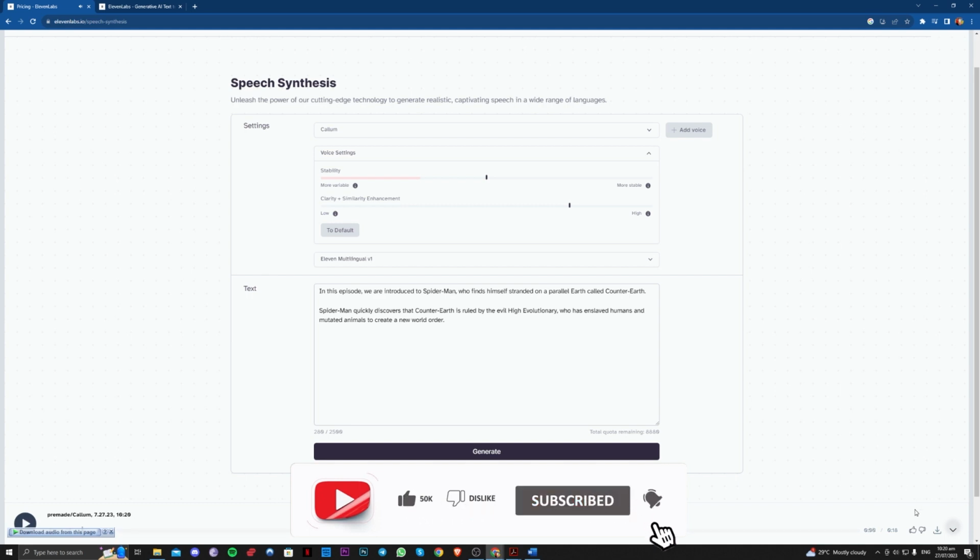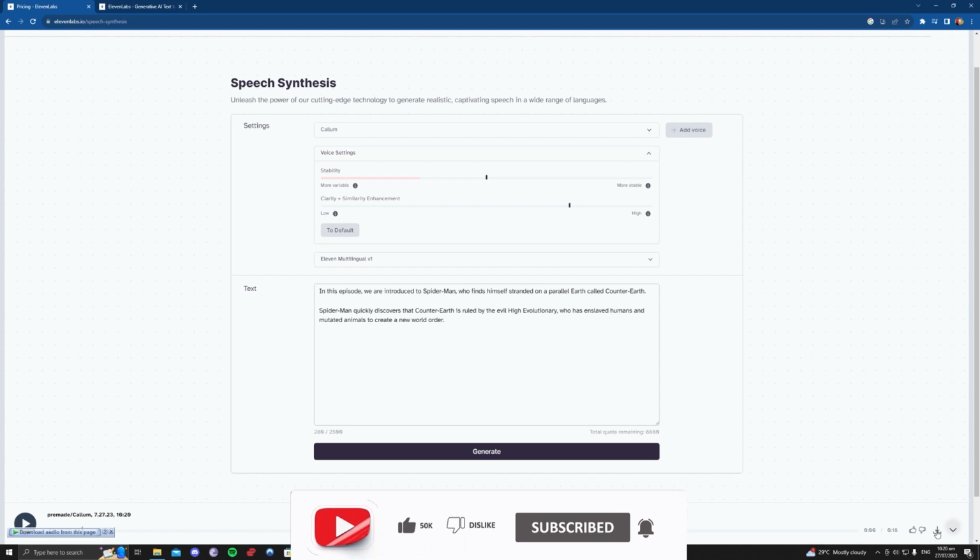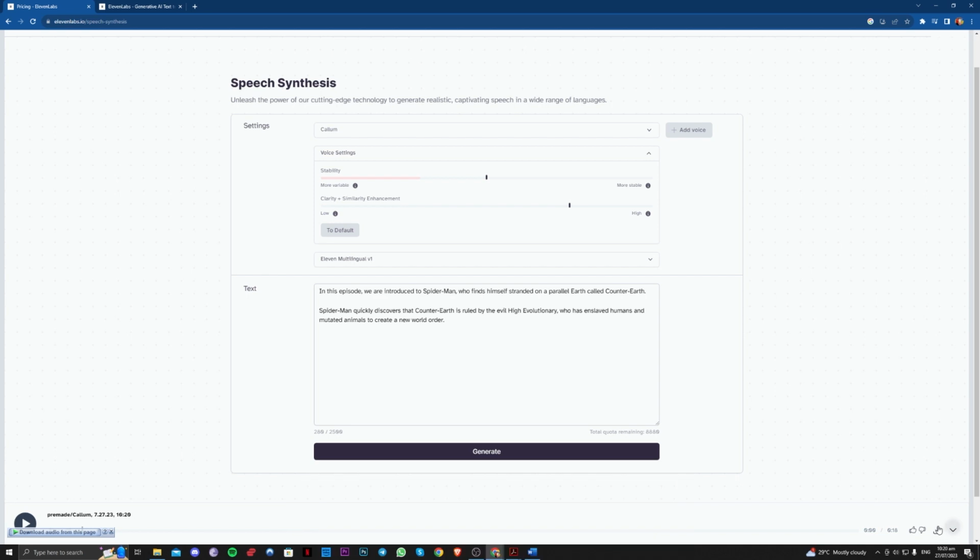Like that. So as you can see, guys, you can download this if you want for free. You just have to click on the download button and that's it.